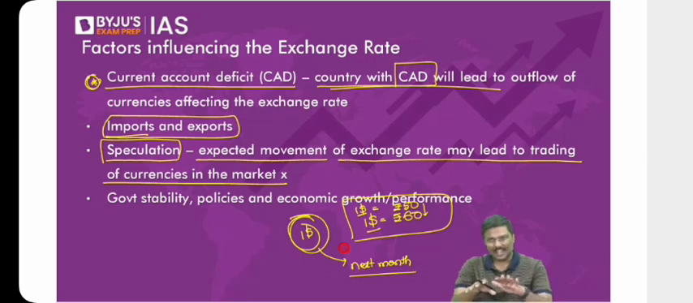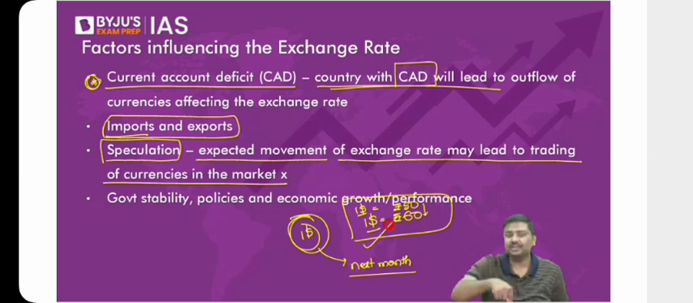So again, the argument is simple here. You have seen the past. There is a movement which is going to happen against your interest. So what will you do? You will convert the rupees to dollars today itself. But now tell me, because of this speculation, is it not affecting the exchange rate today?